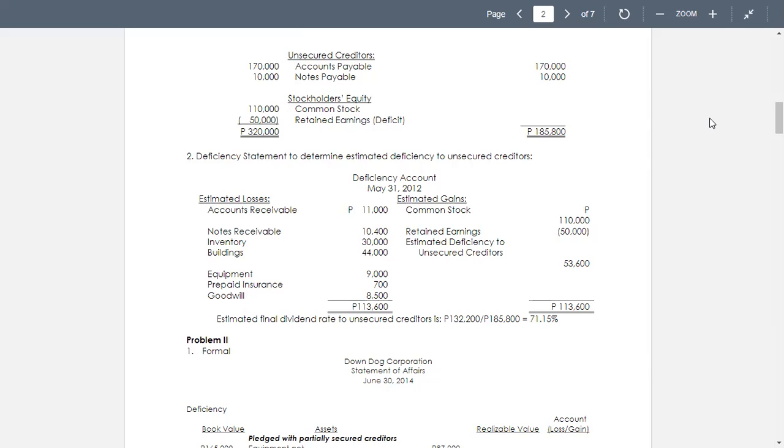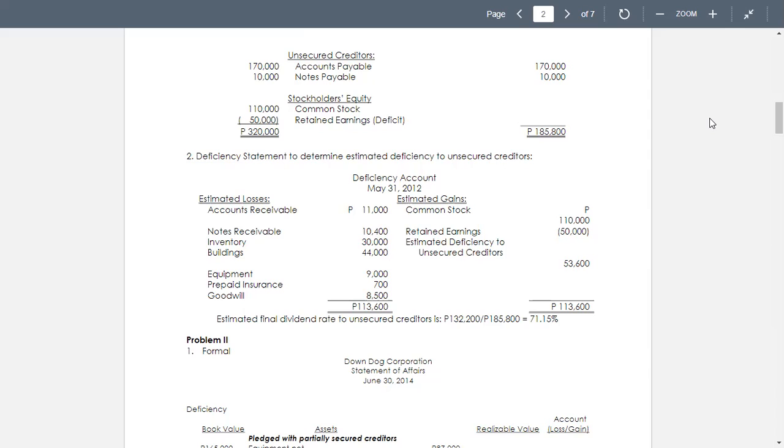The second requirement is the estimated final dividend rate to unsecured creditors. So we have now the amount of 132,200 divided by 185,800. That's our total, no? So we now get the rate of 71.15%. So for requirement number 2, the estimated dividend rate to the general unsecured creditors.